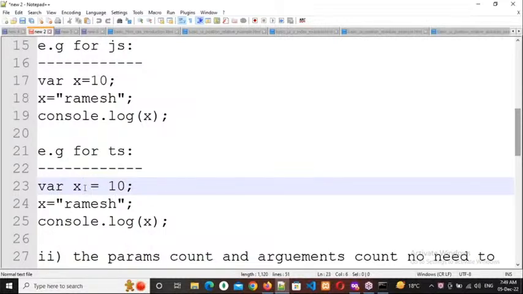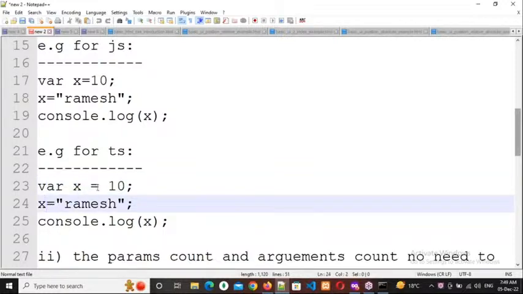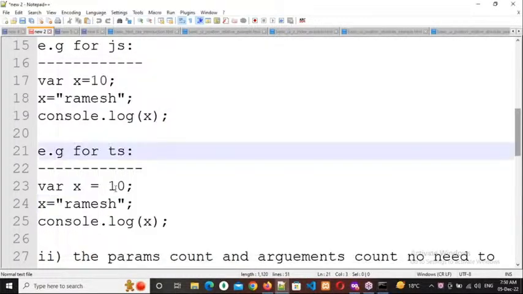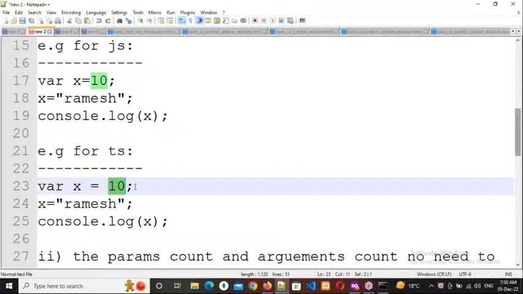No, not for that reason. Why? Because if you don't mention the data type, what happens is it depends upon the first value. For example, line number 23 and line number 24: x is 10 here, x is Ramesh here. So which is the first value? 10 or Ramesh? Respond, everybody. 10 only. So it depends upon the first value, and it will automatically assign the data type.